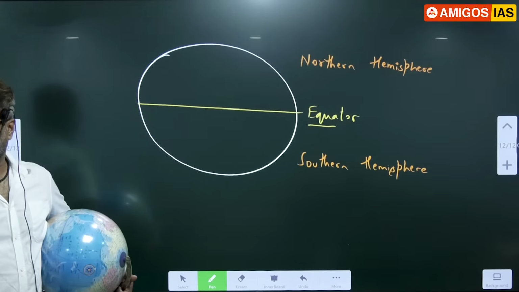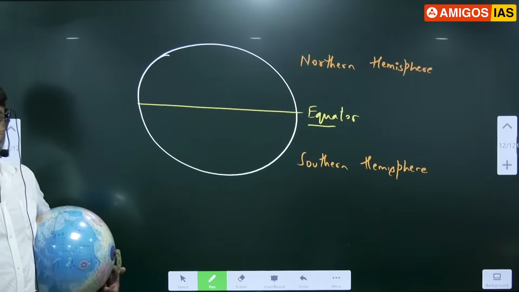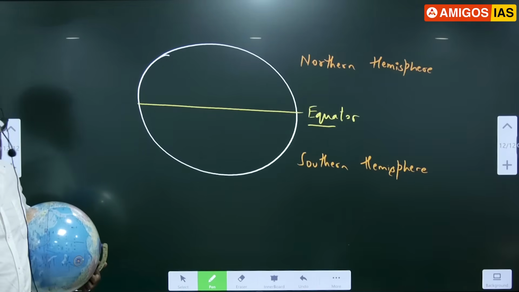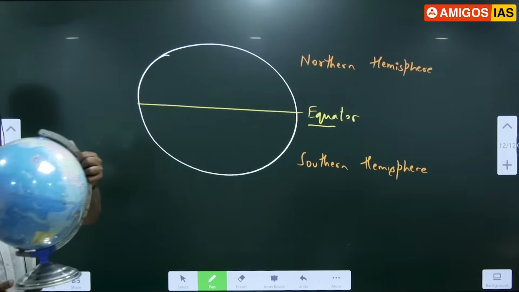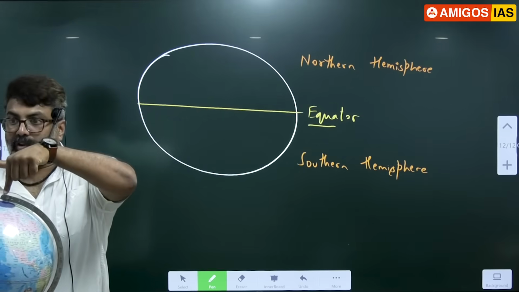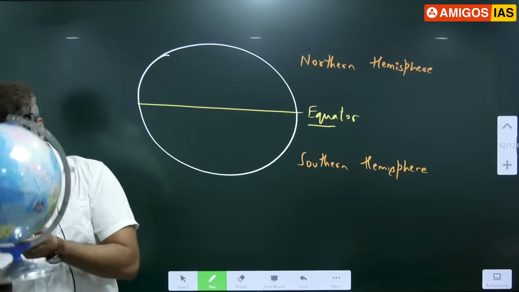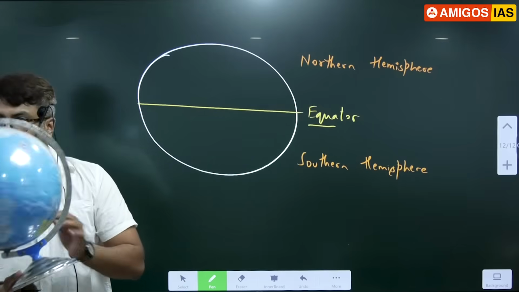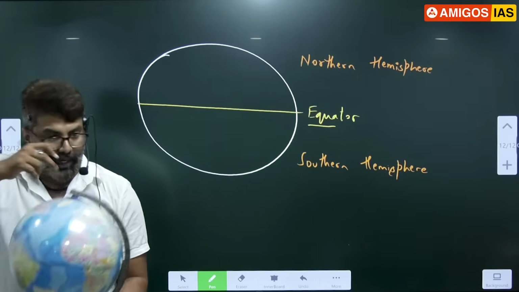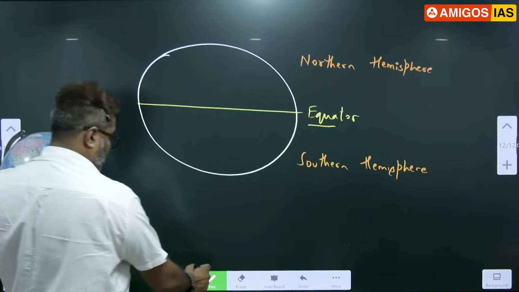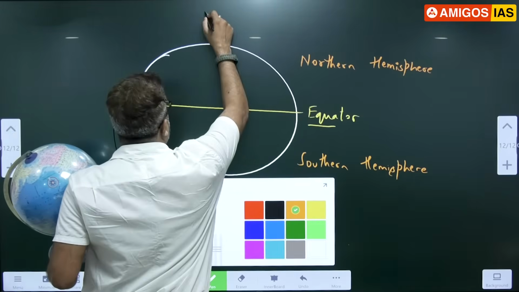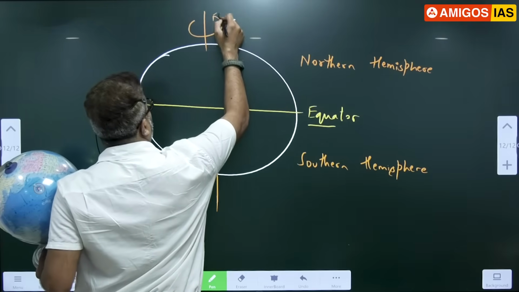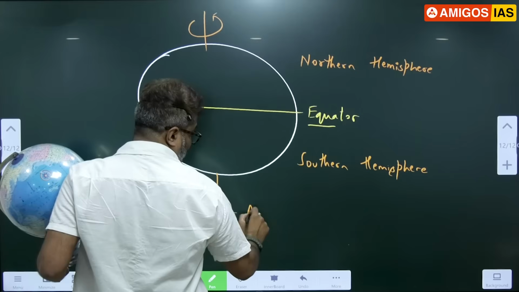Northern hemisphere, southern hemisphere. So what is equator? Equator is an imaginary circle which divides Earth into two halves. Okay. Now see this, another imaginary line. Imagine one line going from here, from the north, coming out here. Earth is spinning around that line. So this line is called as axis of Earth rotation.